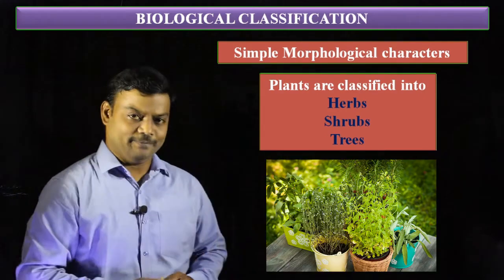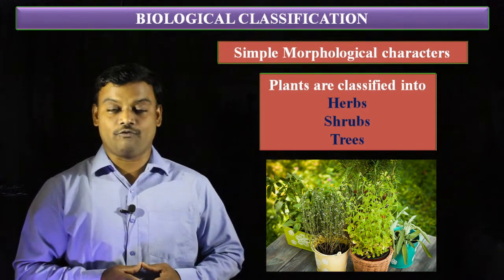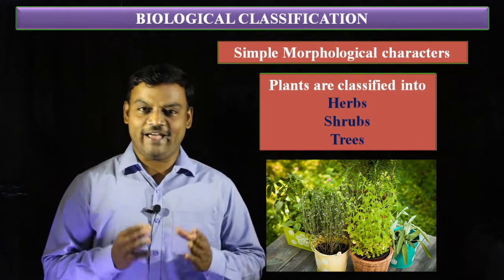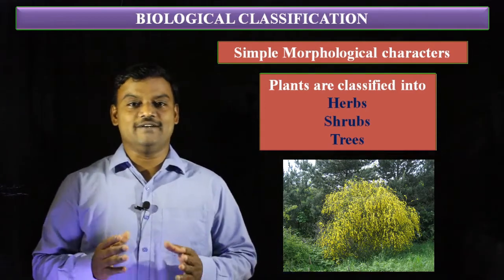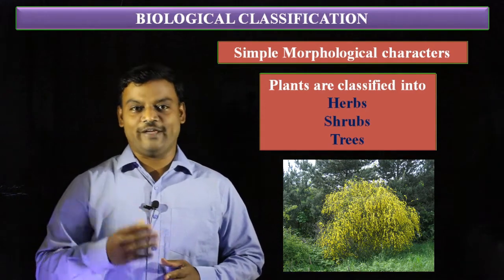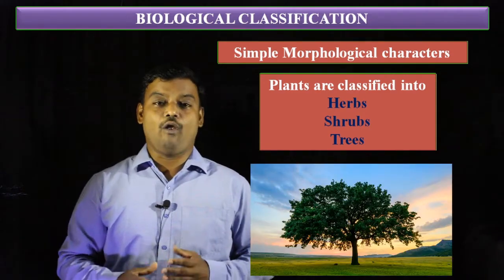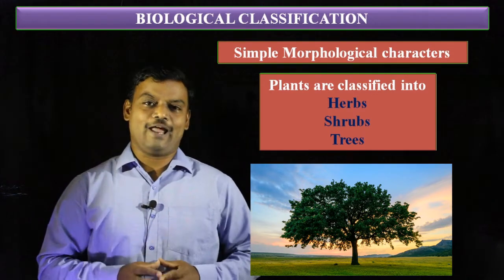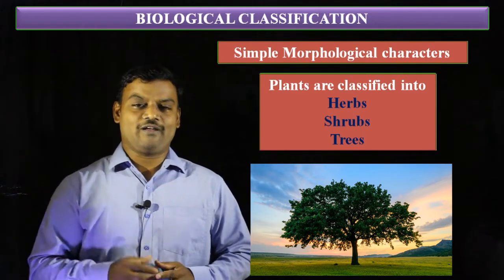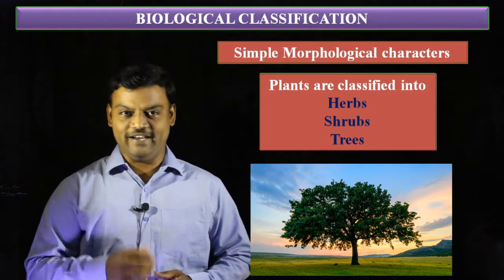The herbs have a height of a few centimeters from the soil. Similarly, the shrubs have a height of a few meters from the soil. Similarly, the trees have a very long height from the soil. So based on this external appearance, Aristotle classified all plants into herbs, shrubs and trees.